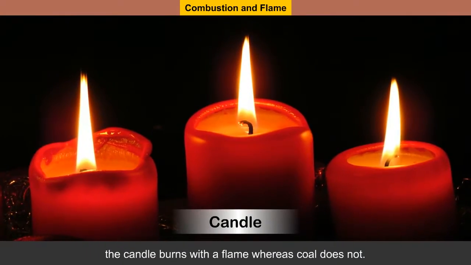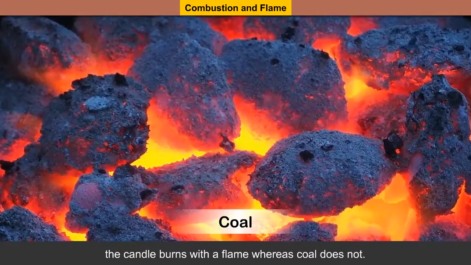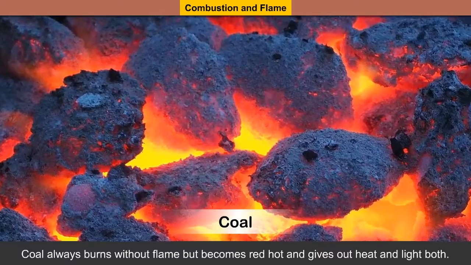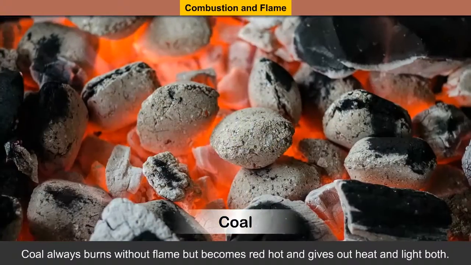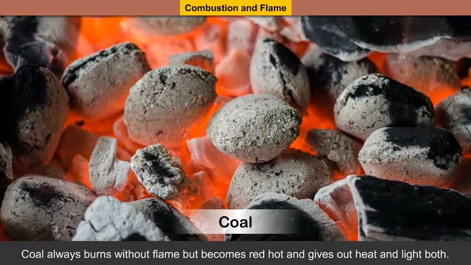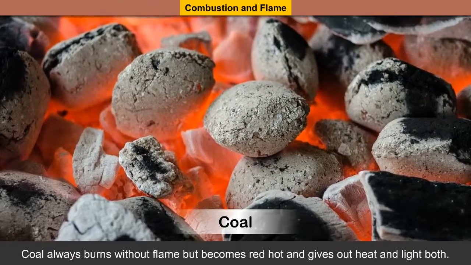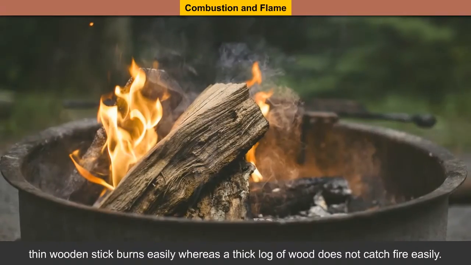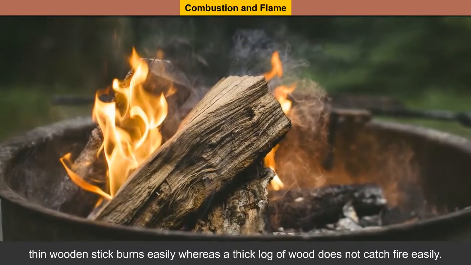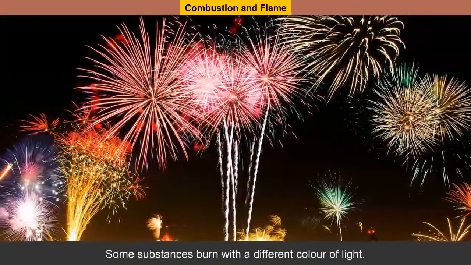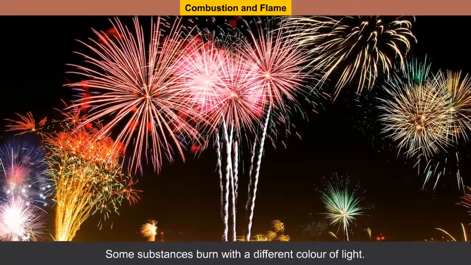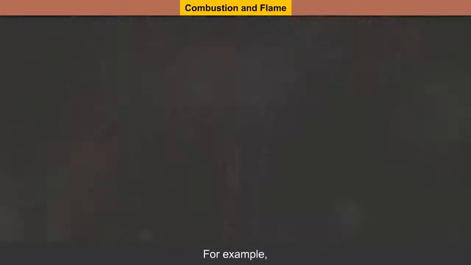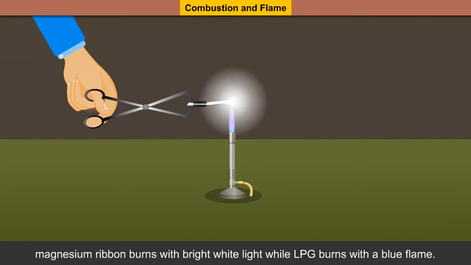The candle burns with a flame, whereas coal does not. Coal always burns without flame, but becomes red hot and gives out heat and light both. A thin wooden stick burns easily, whereas a thick log of wood does not catch fire easily. Some substances burn with a different color of light. For example, magnesium ribbon burns with bright white light, while LPG burns with a blue flame.